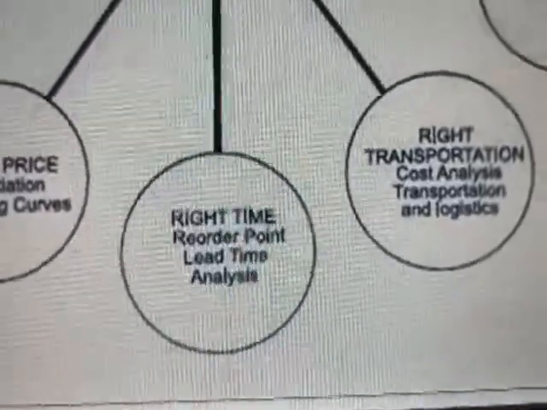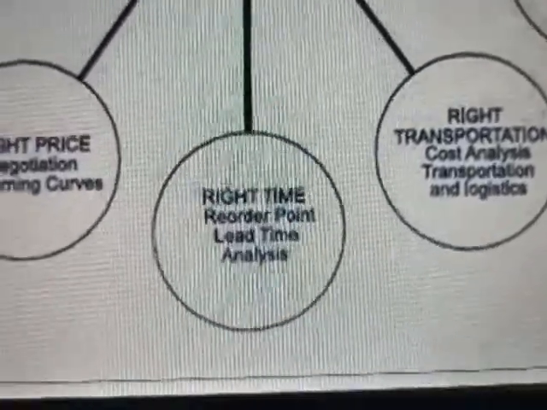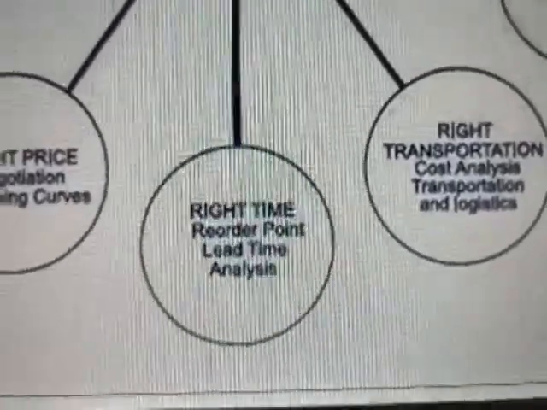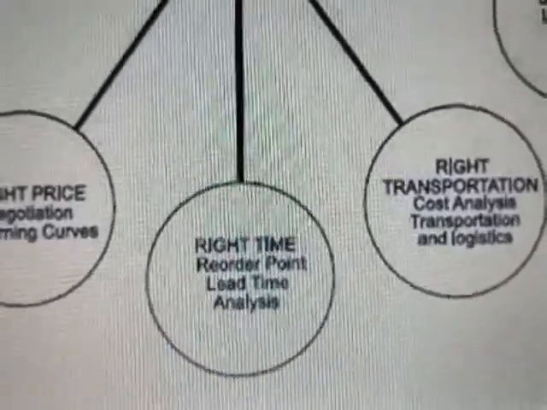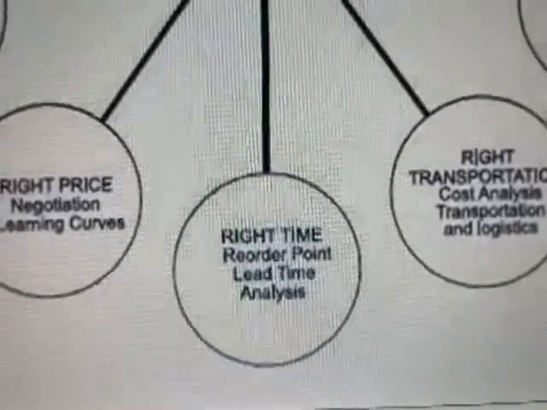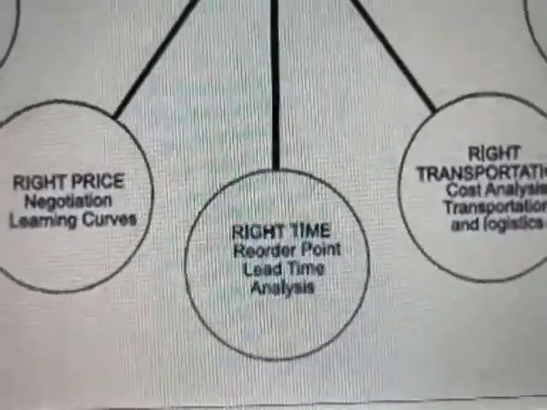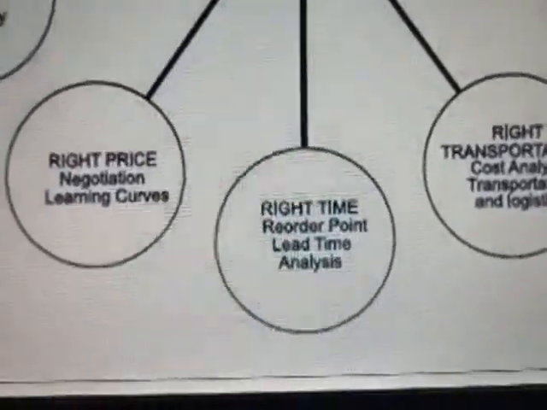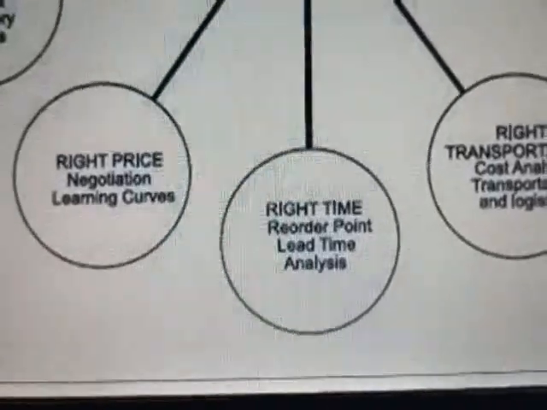Right time, that is, at what time we require the material, it has to get in time. The purchase department has to take care that the material should not get delayed.